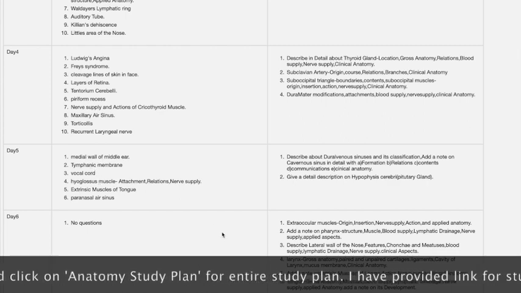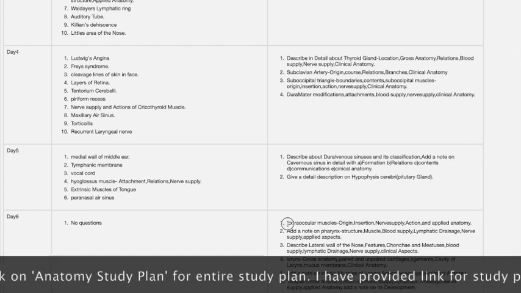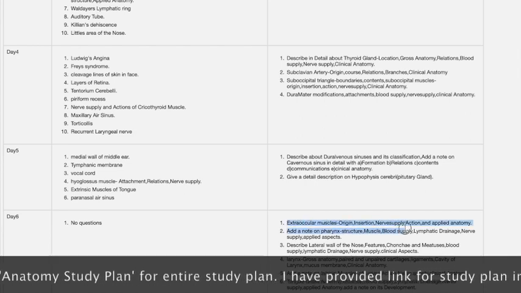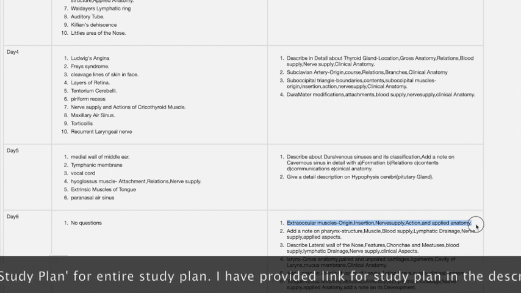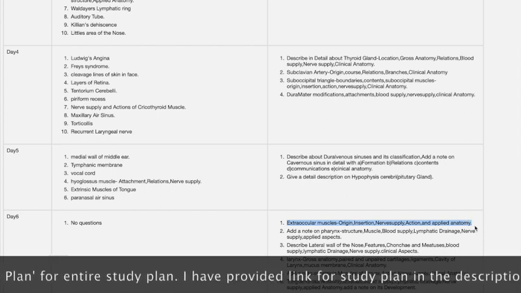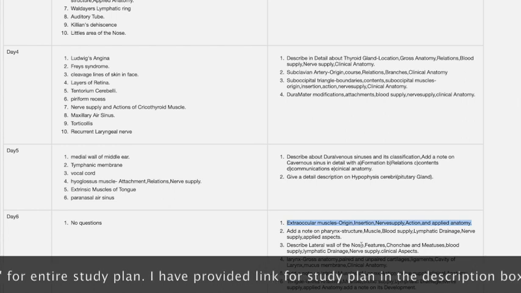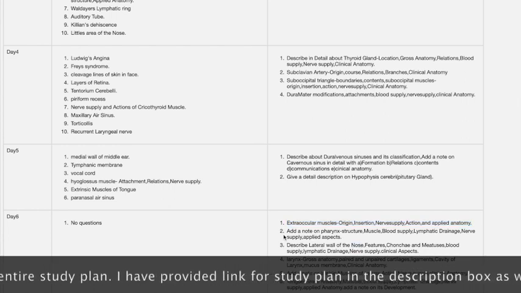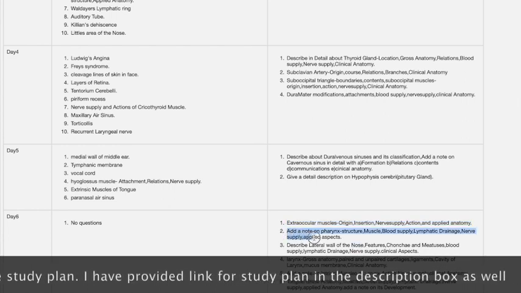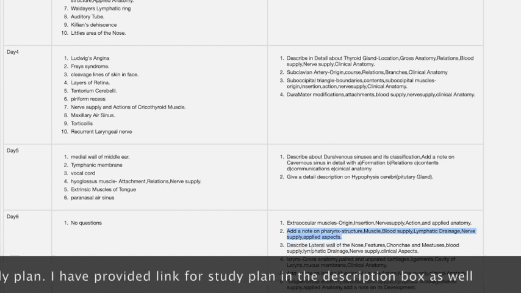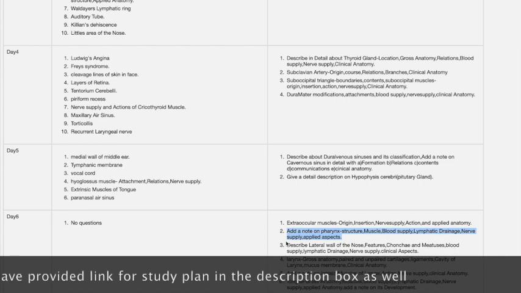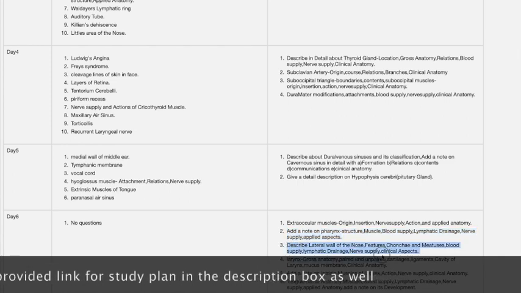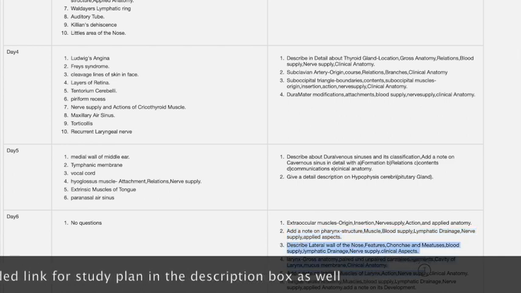We'll see day 6. Day 6, there are no short answers, only essay questions. Next one is extraocular muscles, origin, insertion. Oblique muscles are also important, which is asked for short answer in these extraocular muscles. Next, pharynx is an expected essay question. Don't forget to study this pharynx. Next, lateral wall of nose. This is a very easy and important question. Next, the 4th one is larynx.